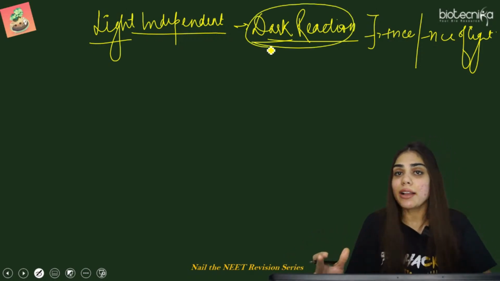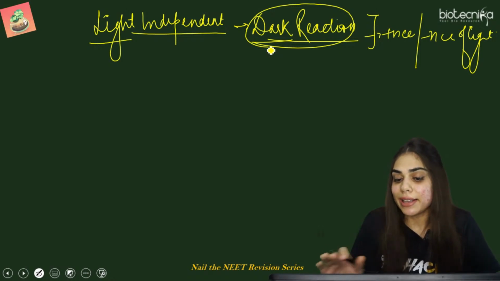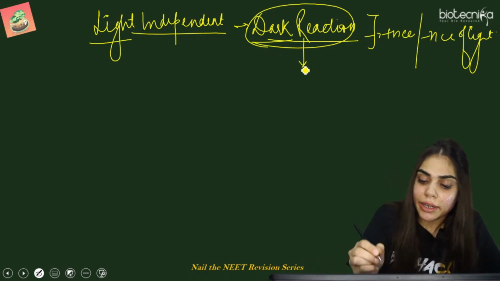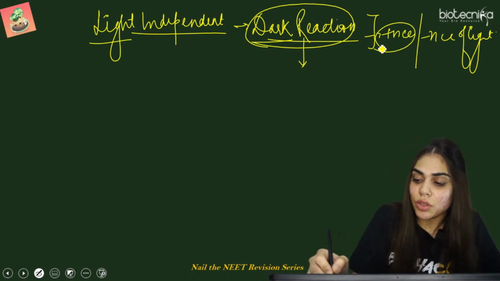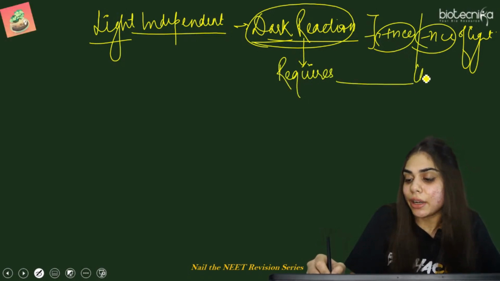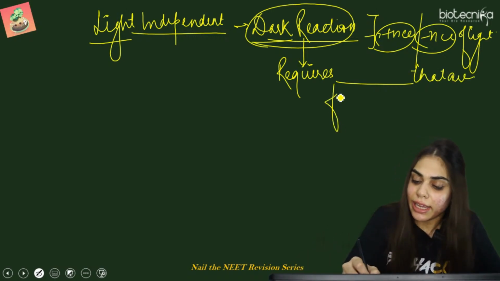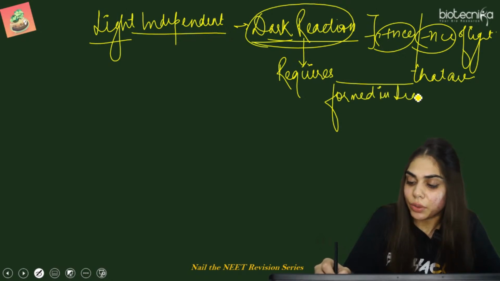Why? Because dark makes it sound like it always occurs in the absence of light, but that is not so. It can occur in the presence or absence of light, but it requires molecules that are formed in the light reaction. So it is dependent on the assimilatory molecules already formed in the light reactions.